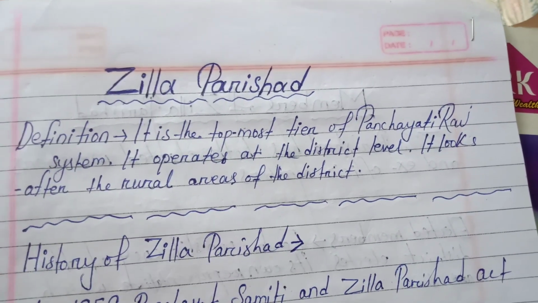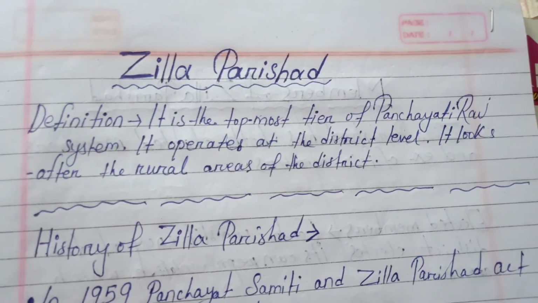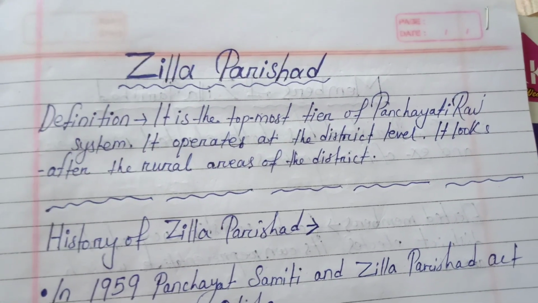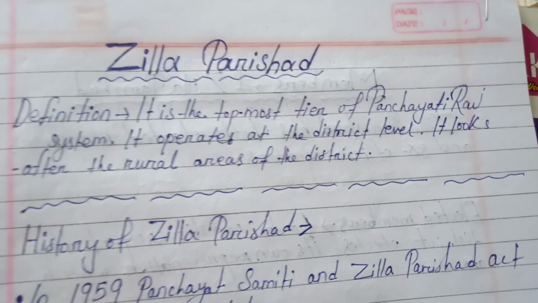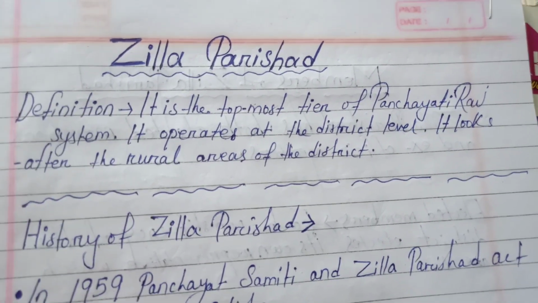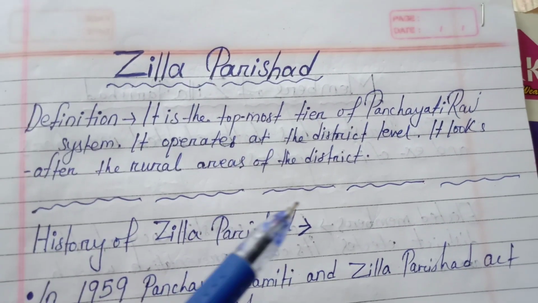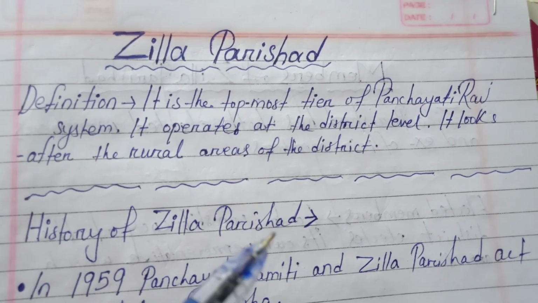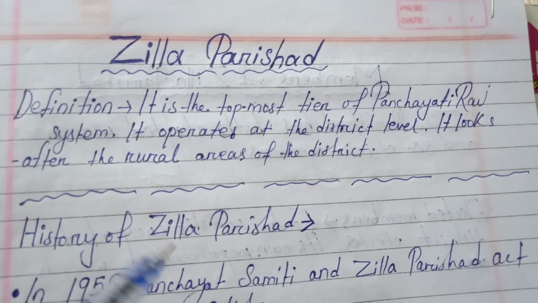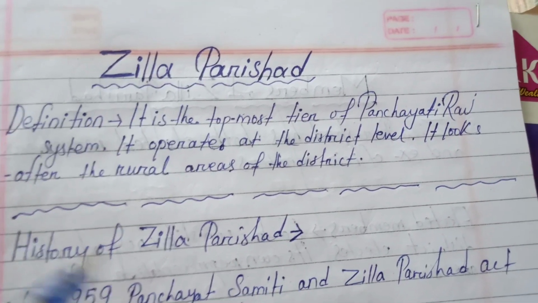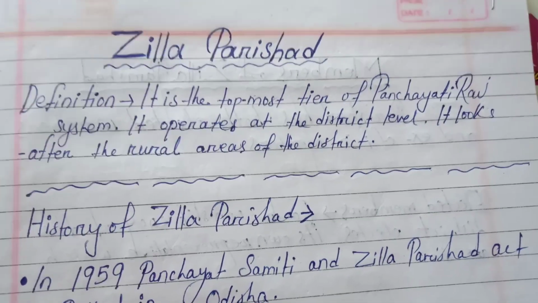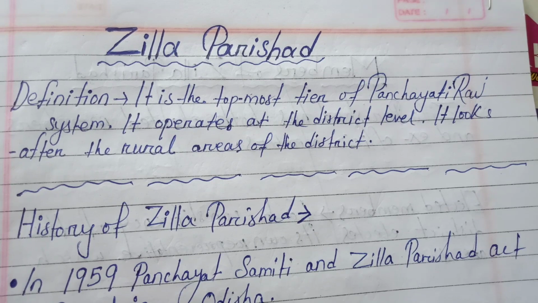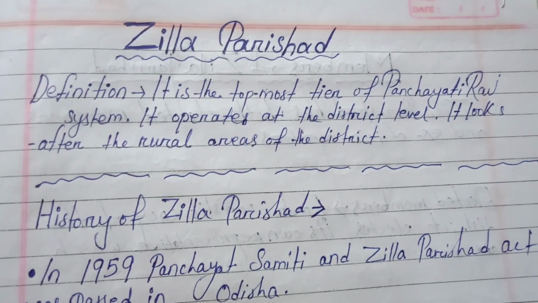So it is the topmost tier of the Panchayat Raj system, rural local governance. It operates at the district level. In Panchayat Raj, the district level is the topmost level, and Zilla Parishad looks after the rural areas of the district. As we know, Panchayat Raj is local self-government, so the topmost tier of Panchayat Raj is Zilla Parishad, so it should look after the rural areas of the district.